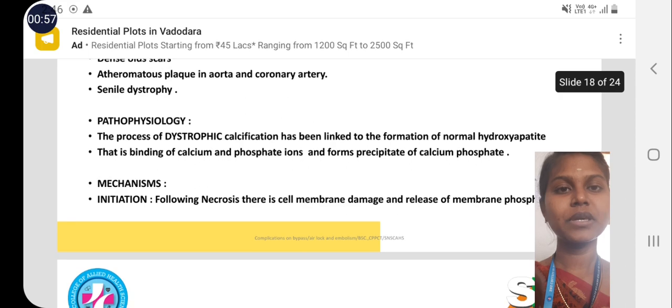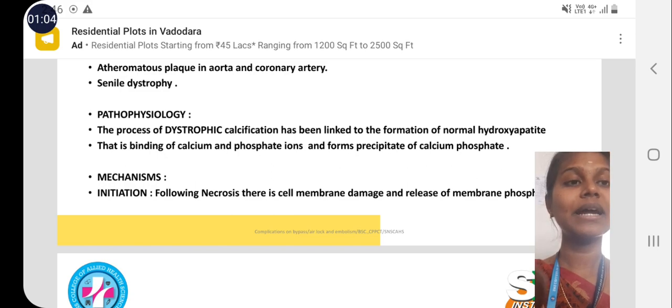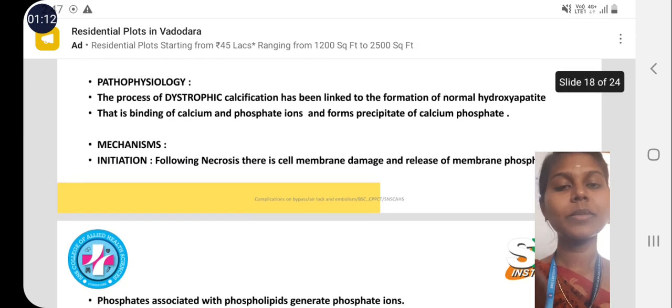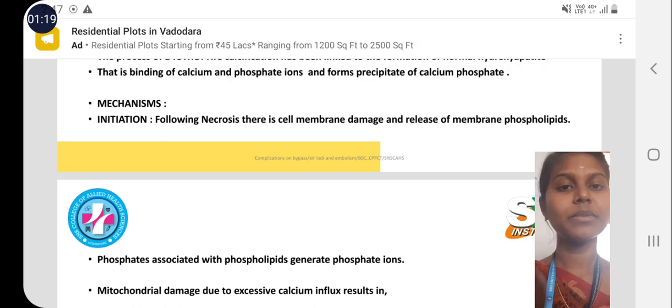Pathophysiology of calcification. The process of dystrophic calcification has been linked to the formation of normal hydroxyapatite, that is binding of calcium and phosphate ions, and forms precipitation of calcium phosphate. So mechanisms involved: initiation. Following necrosis, there is cell membrane damage and release of membrane phospholipids.